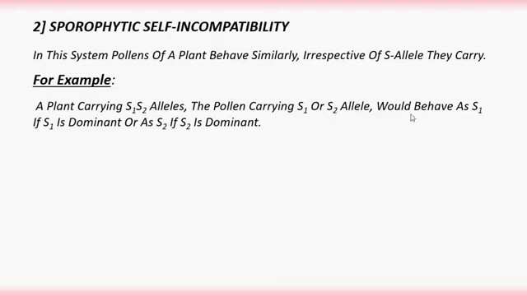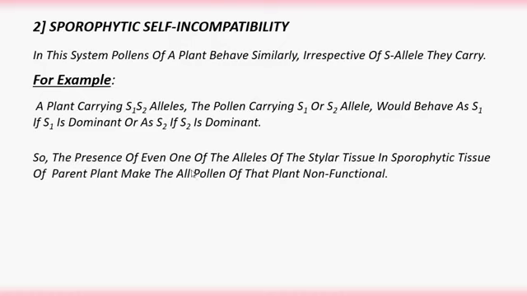So pollen may behave as S1 if S1 is dominant. If the S1 gene is a dominant character, the pollen behaves as S1. If S2 gene is dominant, the pollen behaves as S2. Now apply that.